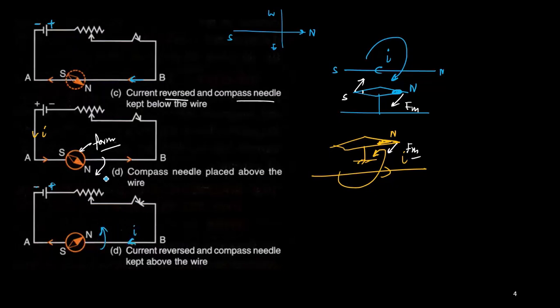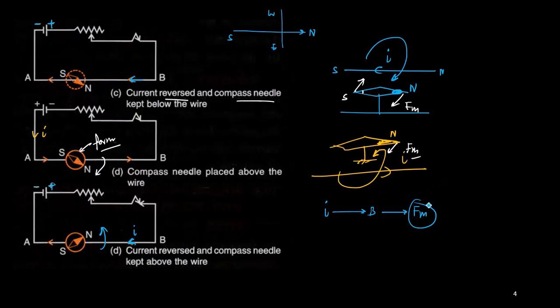Okay, that we already observed when you keep the magnetic needle below the wire. So by placing it at different orientations, the deflection of the magnetic needle will be different. And why does the deflection take place? Because a current carrying wire produces some kind of magnetic field, and that magnetic field will produce some kind of magnetic force. And that is the force which is responsible for producing the deflection inside the magnetic field.